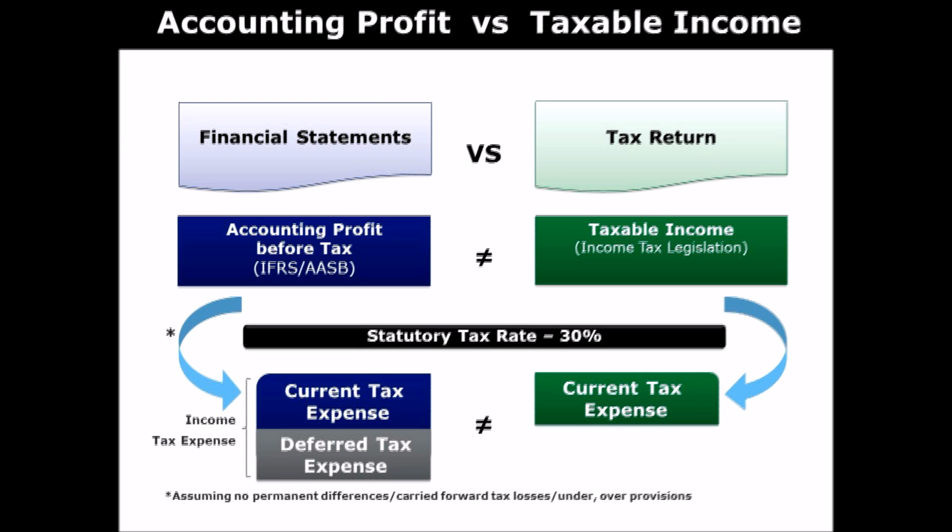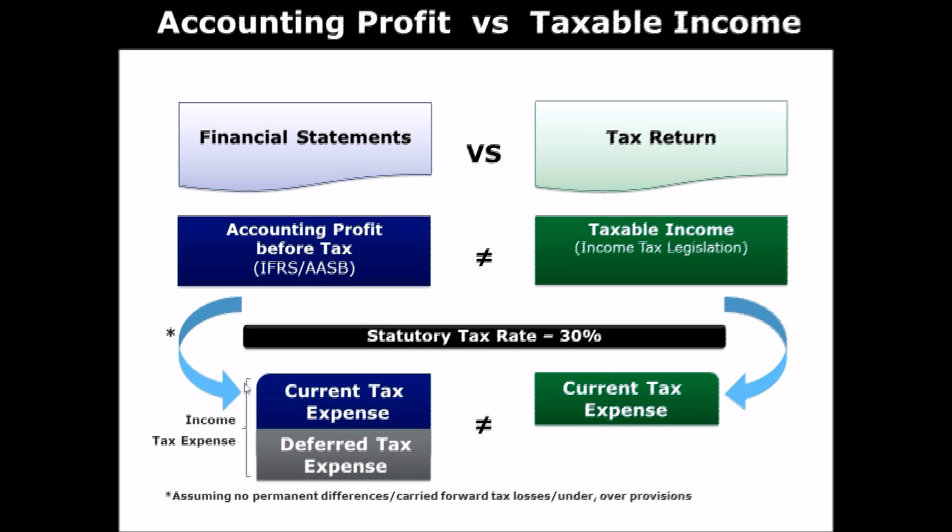Okay, and when people say income tax expense, it's composed of two things. Okay, so one is current tax expense, which is the amount that you actually have to pay to the tax office in the current year. And the other is deferred tax expense, which is a difference between how much you have to pay in the current year and how much you have to record in the financial statements. Okay, so the difference between these two calculations is a deferred tax expense. Okay.